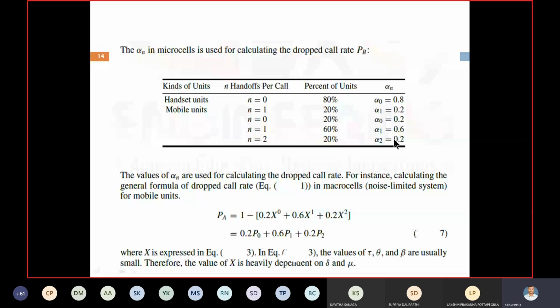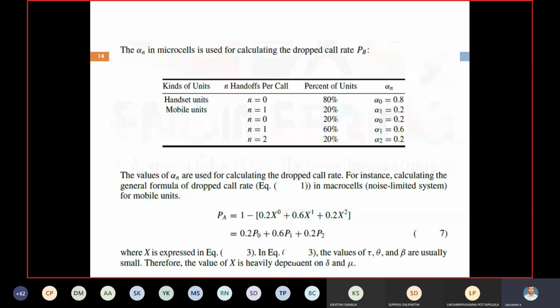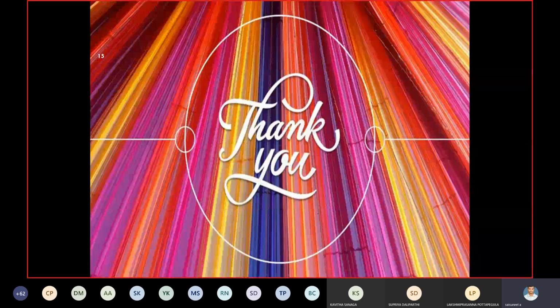Now we have to calculate the PA value, the dropped call rate for the noise limited system, from this tabular column. See this one. From this tabular column, for the noise limited system, to calculate the PA value, PA is equal to 1 minus x power n. Here based on percentage, right? 0.2 into x power 0 plus 0.6 into x power 1, plus 0.2 into x power 2.